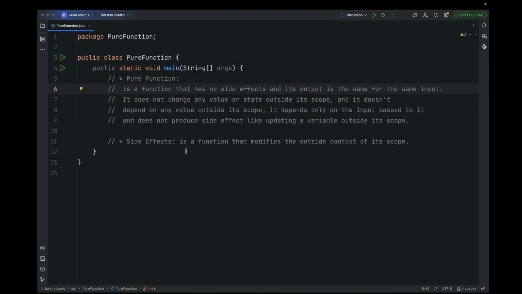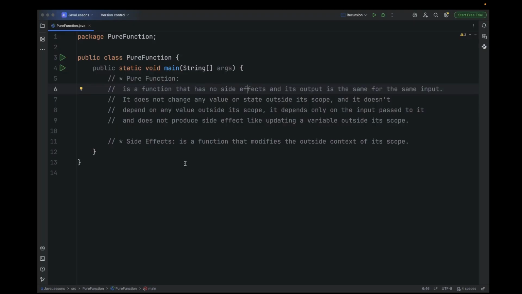Hi, welcome to Petradot. And in this lesson, we are going to be discussing pure functions and side effects. A pure function is a function that has no side effect and its output is the same for the same input, right? So it does not change any value or state outside its own scope.